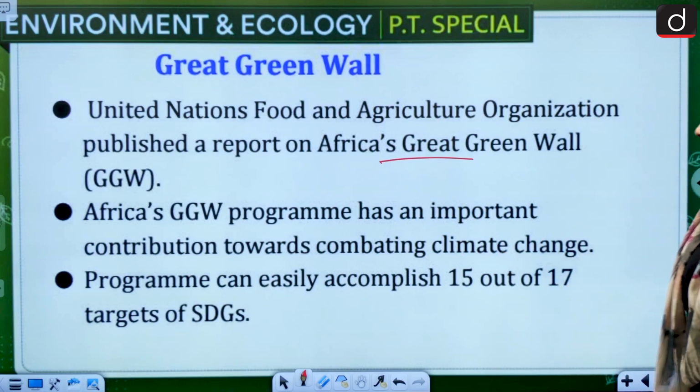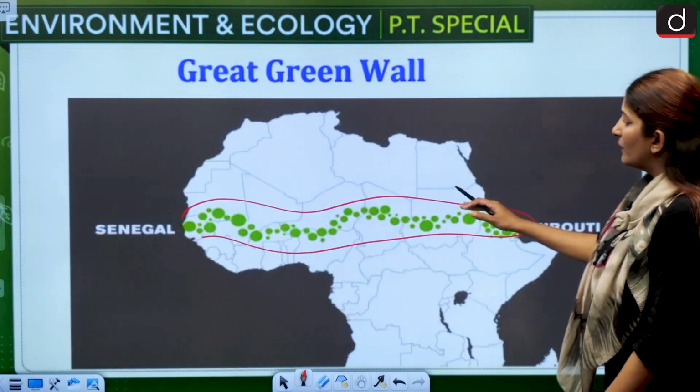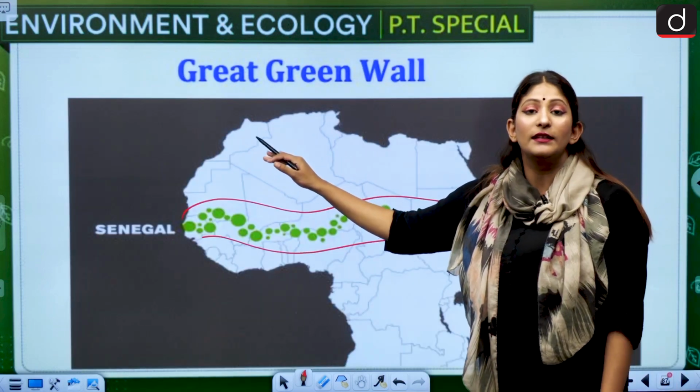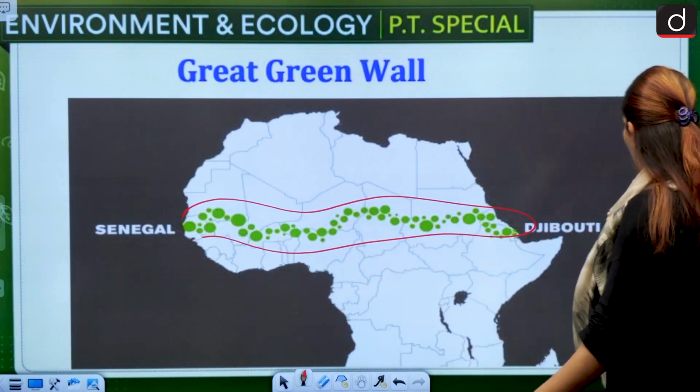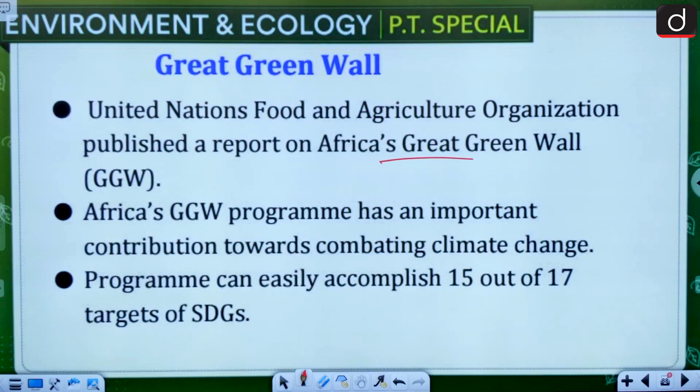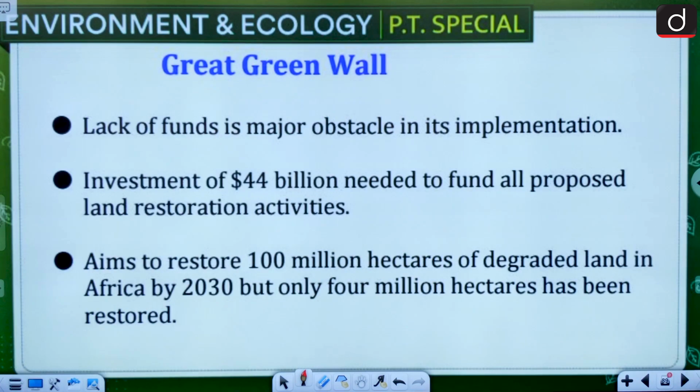Okay, Africa's Great Green Wall program has an important contribution towards combating climate change. Why? Because this Great Green Wall wants to limit the proliferation of Sahara Desert to the southern region because it is getting bigger and bigger. Program can easily accomplish 15 out of 17 targets of sustainable development goals.